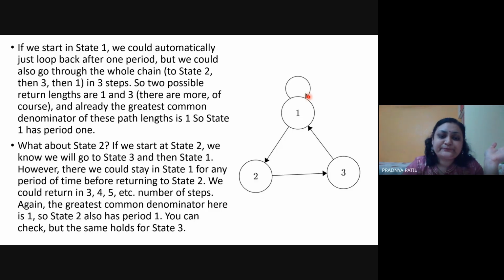So again here, what is the maximum number of denominator steps which you can use? That is this state 3. That means 2 to 3, 3 to 1, 1 to 2. That is the 3 numbers that are minimally required. And every time you use this 1 to 1 recurrent loop, there would be addition of that many numbers. So the minimum would be these 3 steps. So again, this is a periodic Markov chain with step equal to 3 for starting state 2. Is this clear to you?